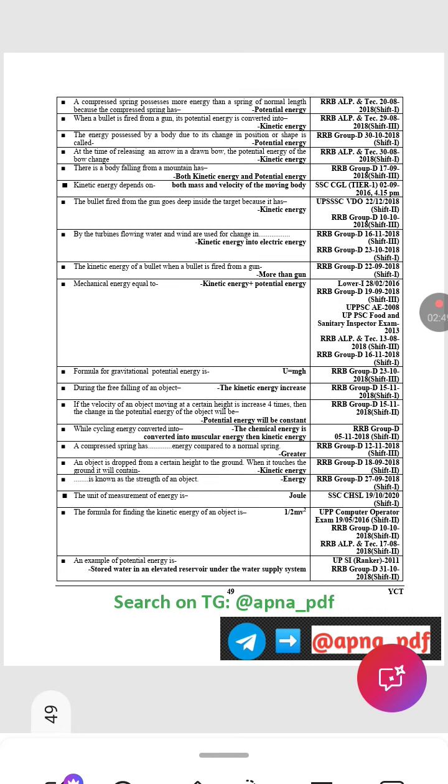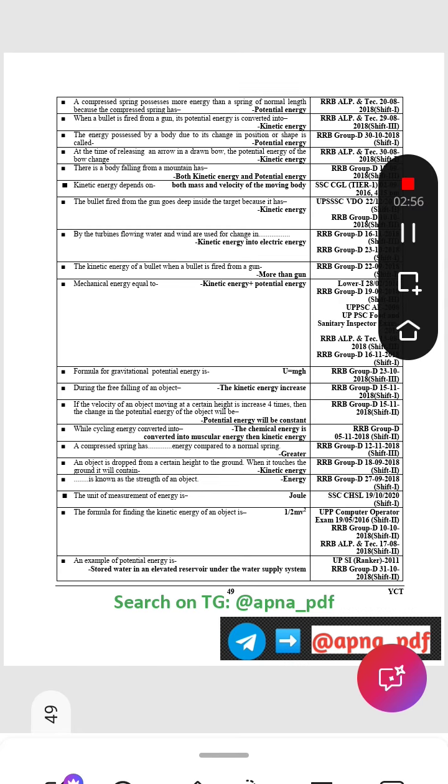Energy is called the strength of an object. The unit of measurement of energy is called joule. The formula for finding the kinetic energy of an object is 1/2 mv squared. Example: potential energy is stored water in an elevated tank.